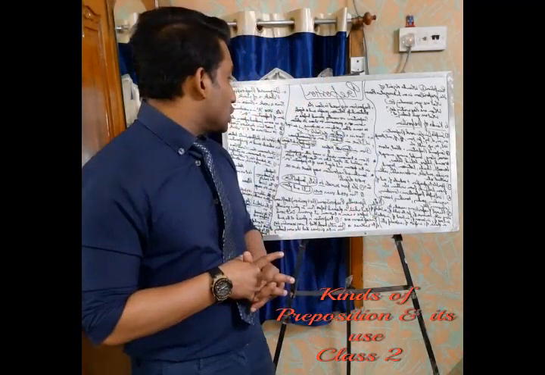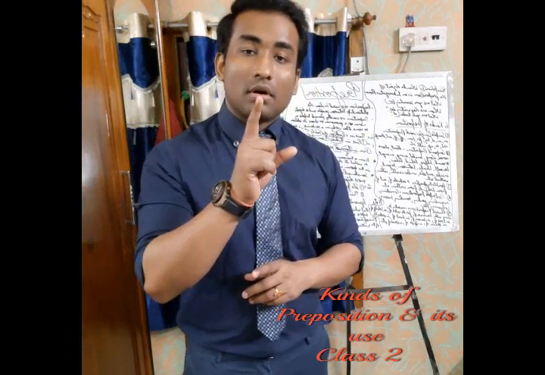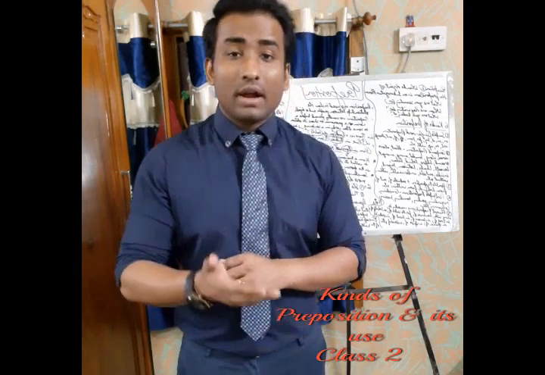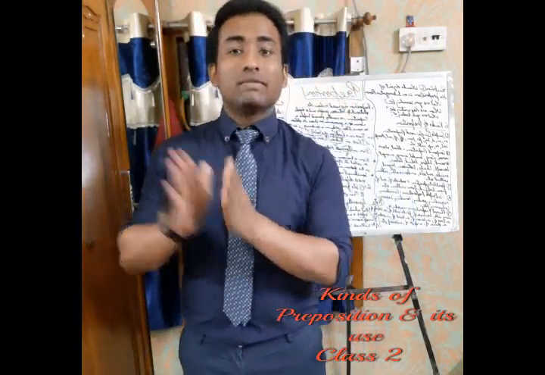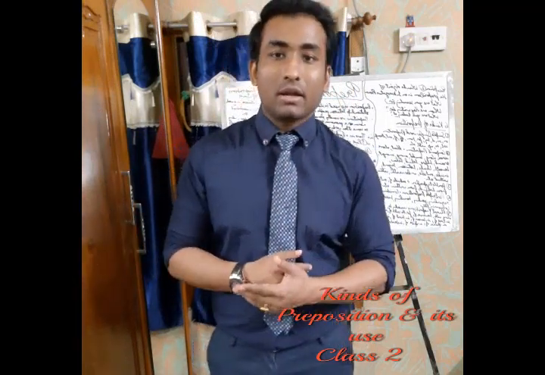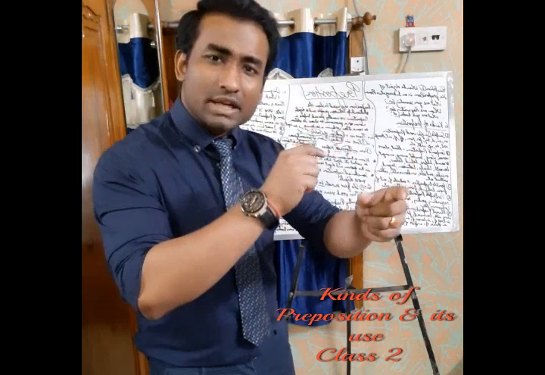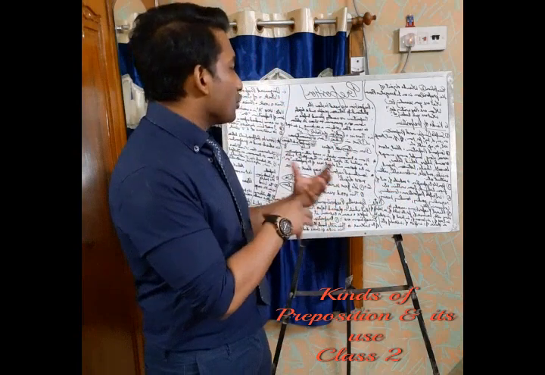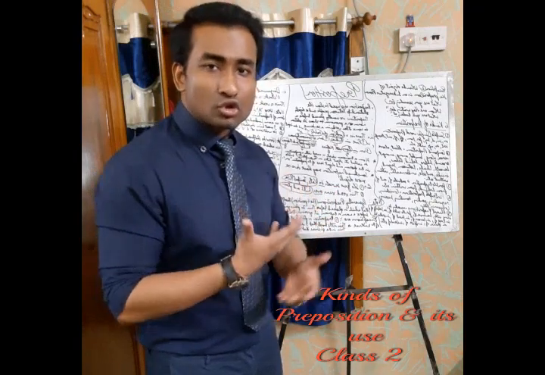Then again I can use regarding. I am working regarding your matter only, or I'm taking care regarding your matter, or I'm talking regarding your matter only with the panel, or I'm talking to the panel regarding your matter. So this is how you use it. Regarding, again, means concerning that particular subject or the thing that you're talking about. So these are some examples of how you use participle prepositions. Very rare use, but again you can use it, and you have used it also a lot of times.